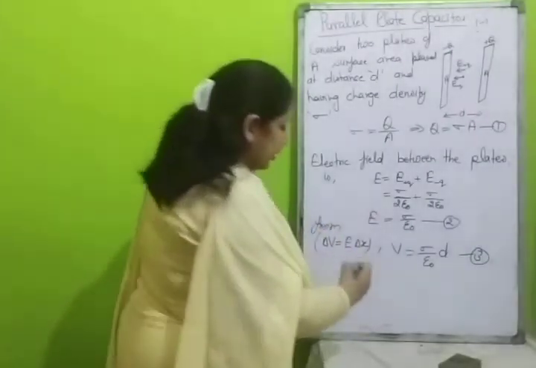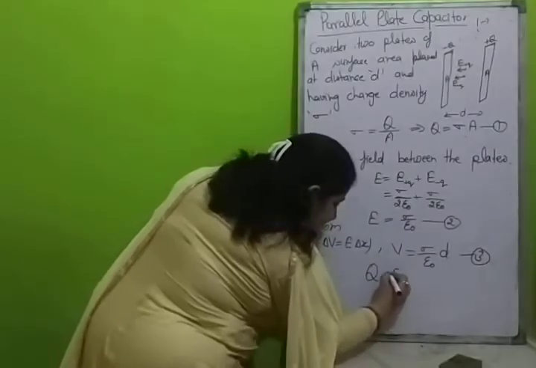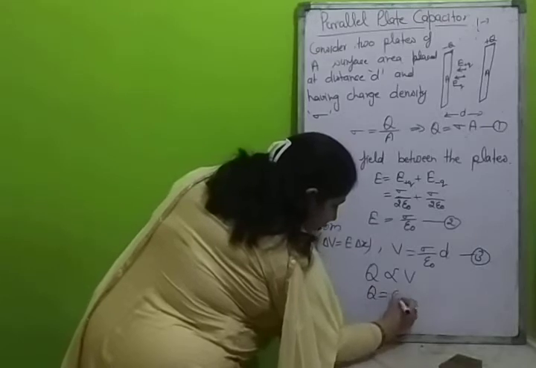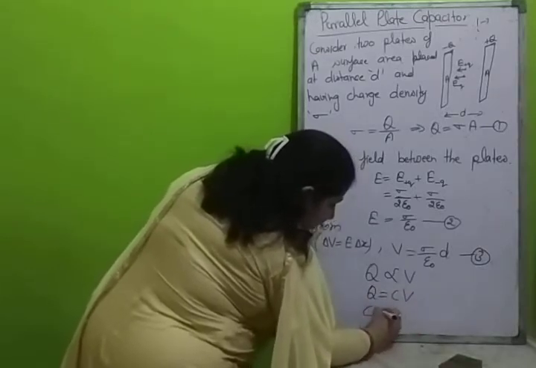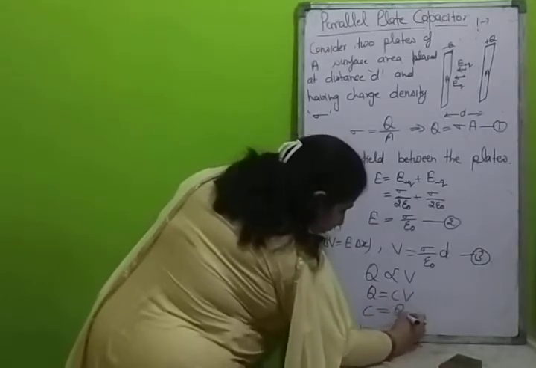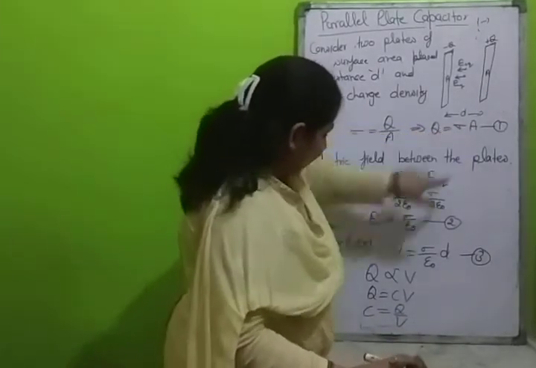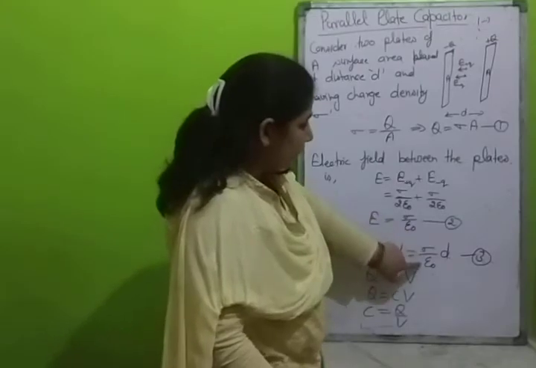And we have the relation, it means Q is directly proportional to V, or Q is equal to CV, or C is equal to Q upon V. Now we will put the value of Q as sigma A and the value of V as sigma D upon epsilon naught.